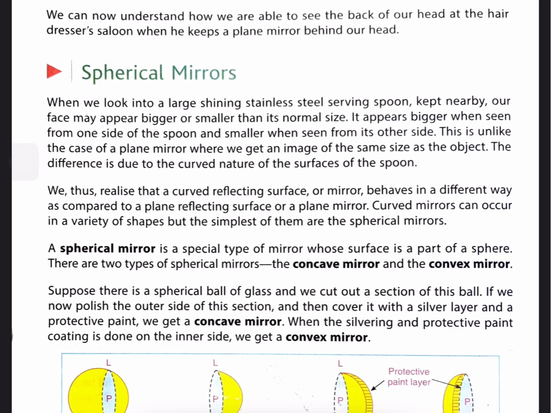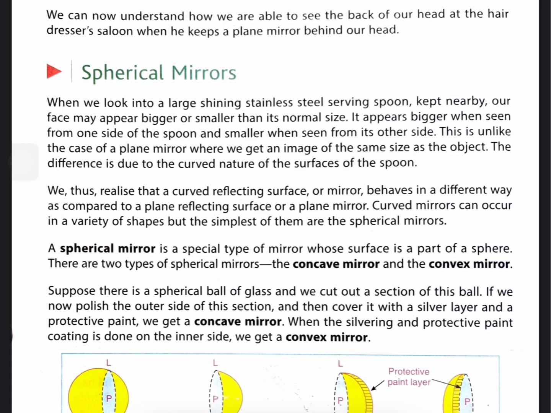It appears bigger when we see it from one side of the spoon and smaller when we see it from the other side. This is unlike the case of a plane mirror where we get an image of the same size as the object. The difference is due to the curved nature of the surface of the spoon.